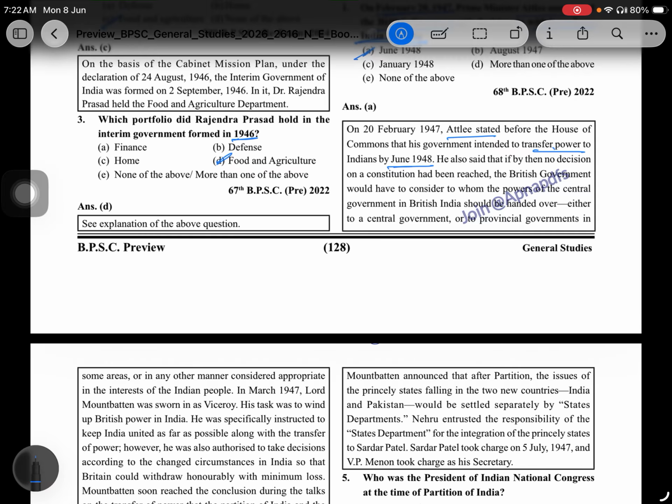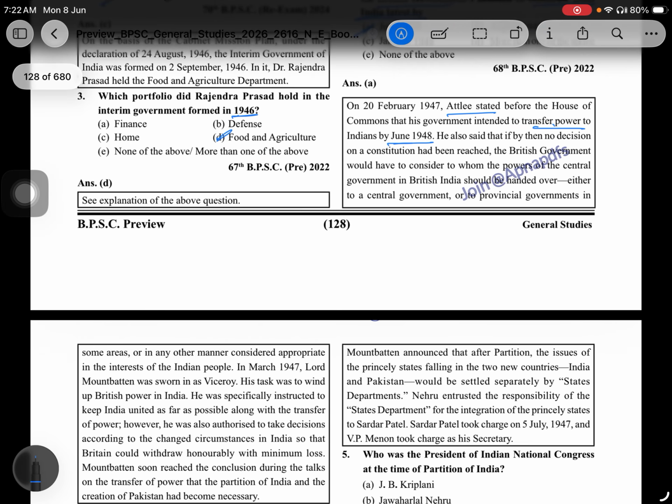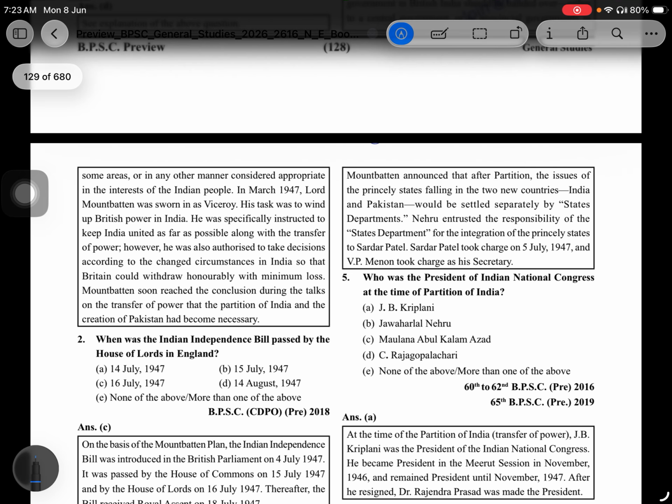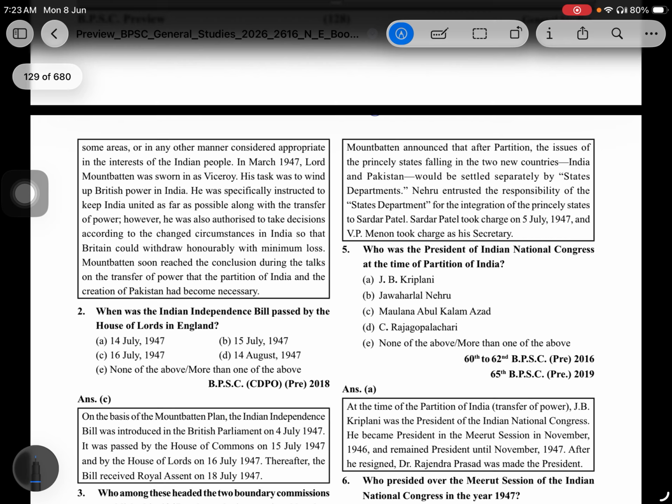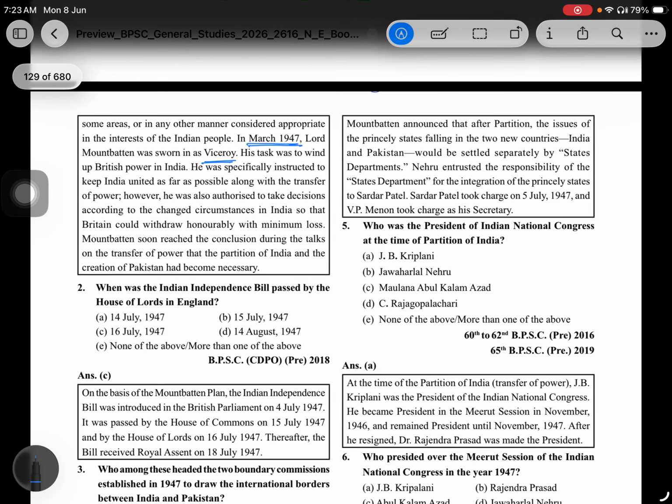He also said that if no decision on the constitution had been reached, the British government would have to consider to whom the power of the central government in British India should be handed over, to the central government or the provincial government in some areas, or in any other manner considered in the interest of the Indian people. In March 1947, Lord Mountbatten was sworn in as Viceroy. His task was to wind up British power in India.